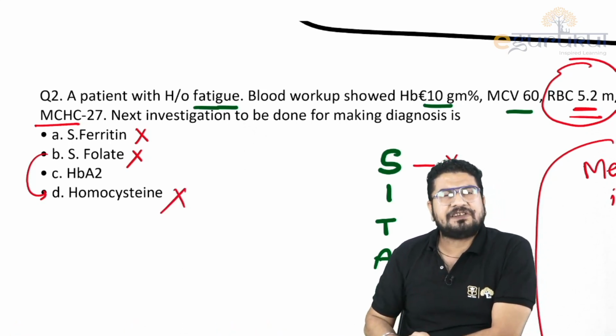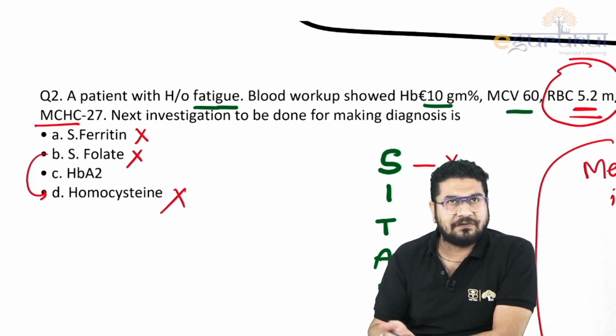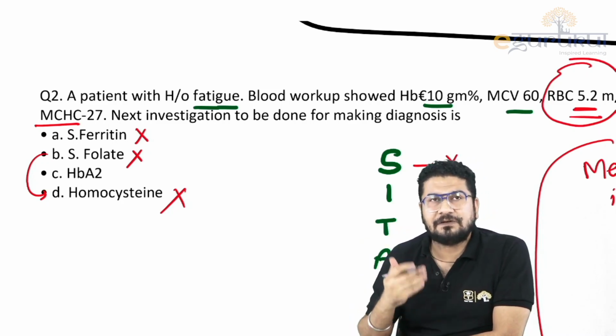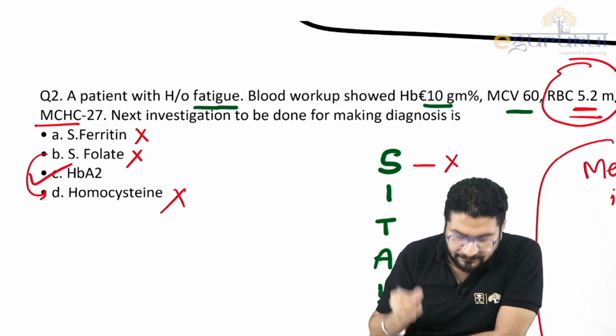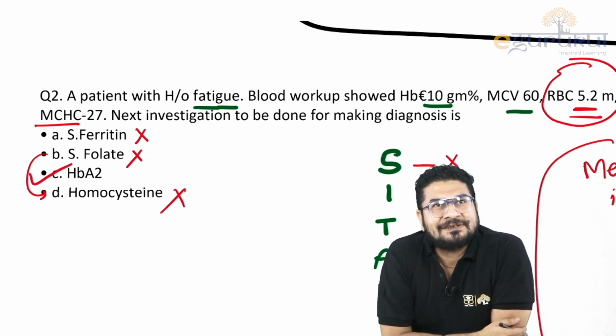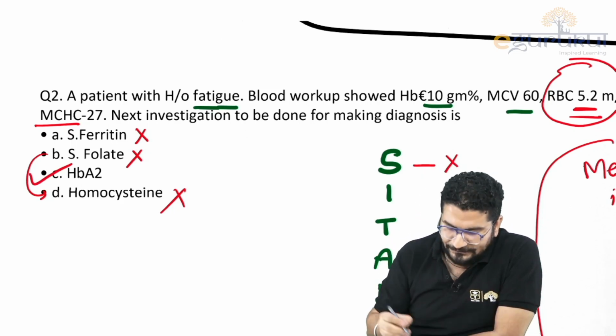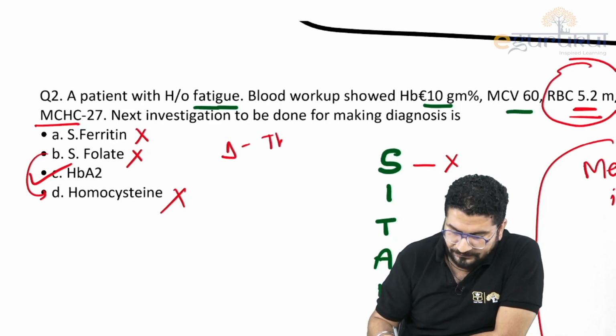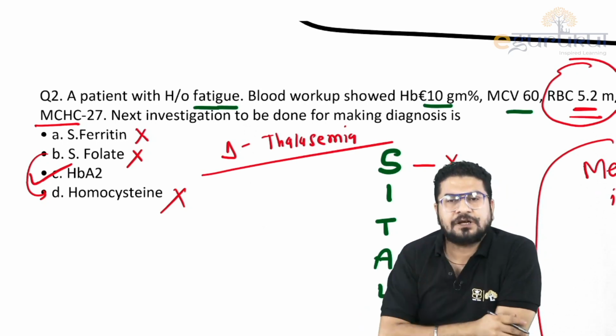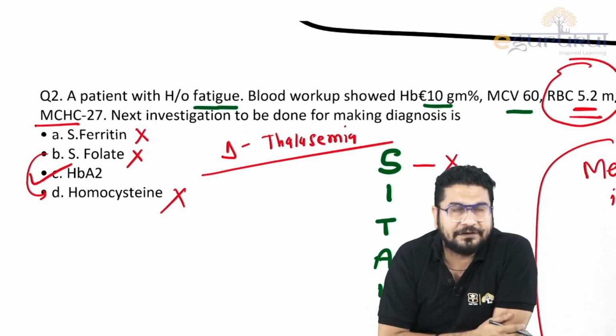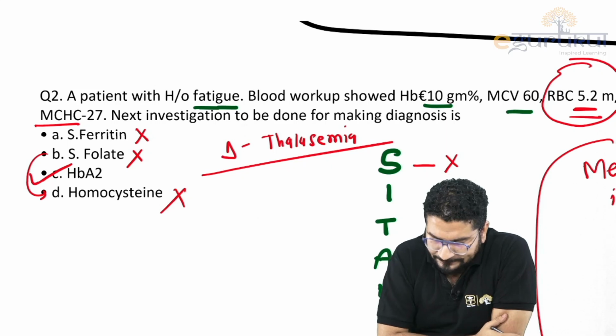What is this HbA2, HbF level? We are estimating levels of different types of hemoglobin. That is what we call electrophoresis. So this is your electrophoresis. This is the case of, first try to make a diagnosis. So the diagnosis is thalassemia, and in thalassemia, what do we do? Hemoglobin electrophoresis. Simple question. Am I clear? Okay, coming to the next one.